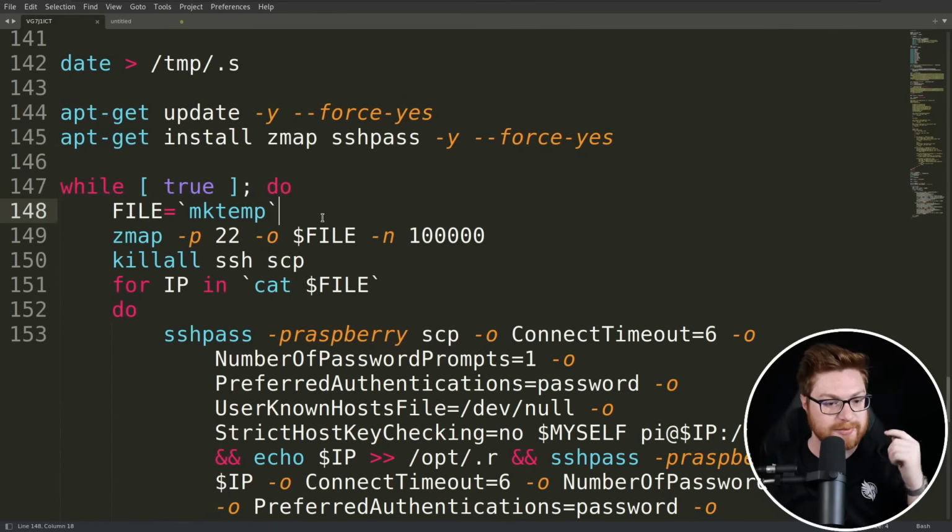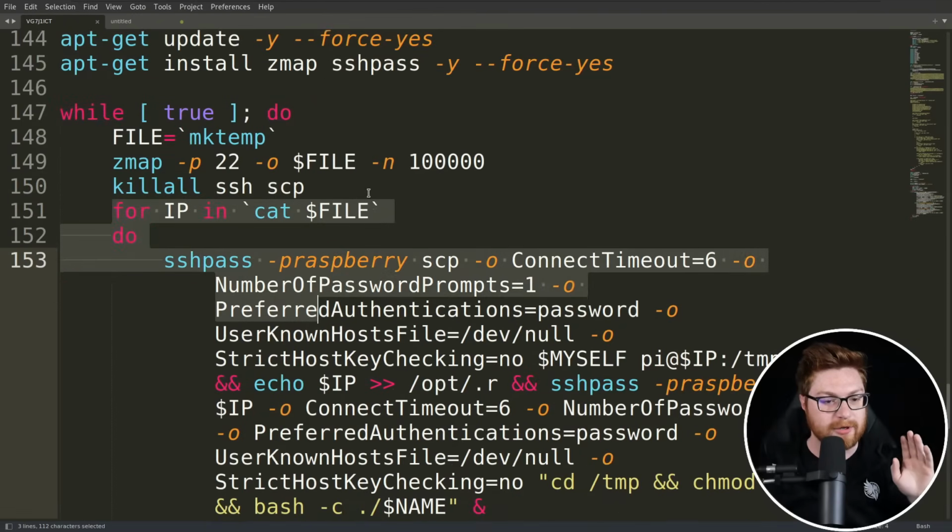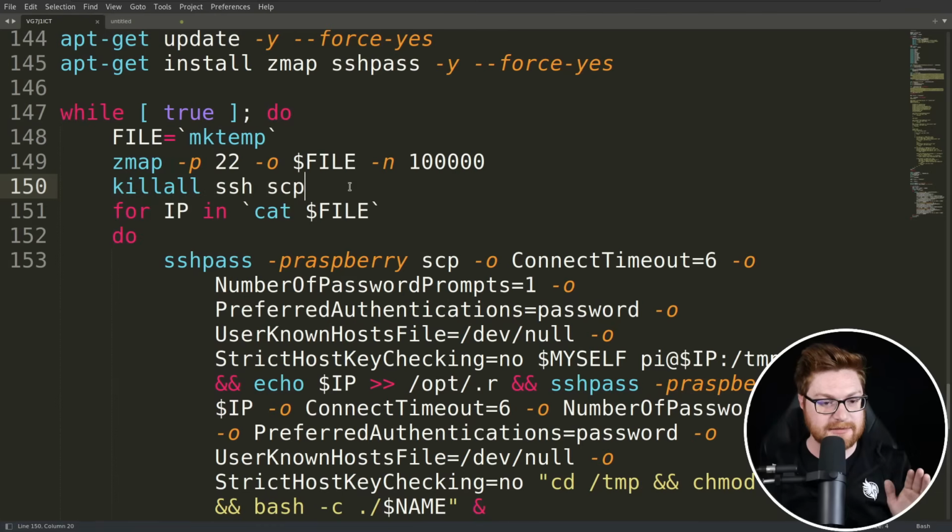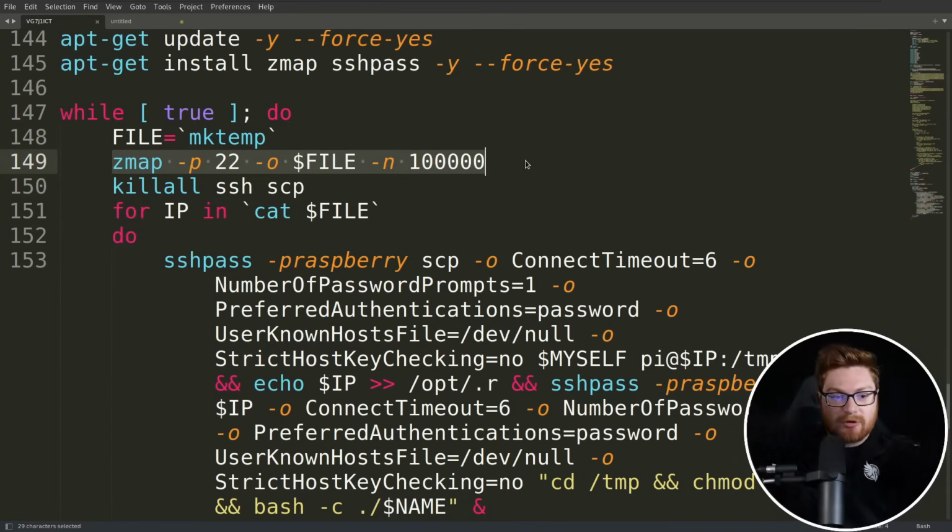In another while true loop, we set up a file, mktemp, just randomly created in the temporary directory, and use Zmap to find any open port 22, so SSH sessions, and write it to the file with -N 1000. Is that the number of threads in Zmap? I'm not sure. And while it's doing this portion of the loop, because it looks like there's an inner for loop, it will kill any open SSH or SCP processes that are running. But inside of this file, where it's outputting everything that Zmap would have found, I think just looking across the internet, trying to find other potentially vulnerable and open SSH connections.